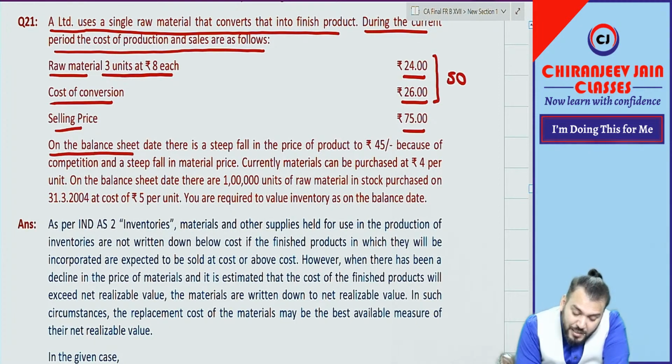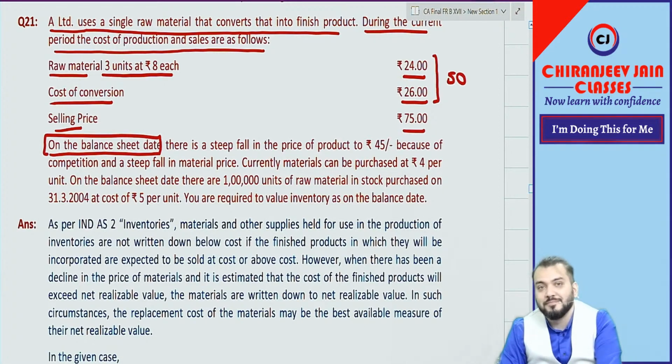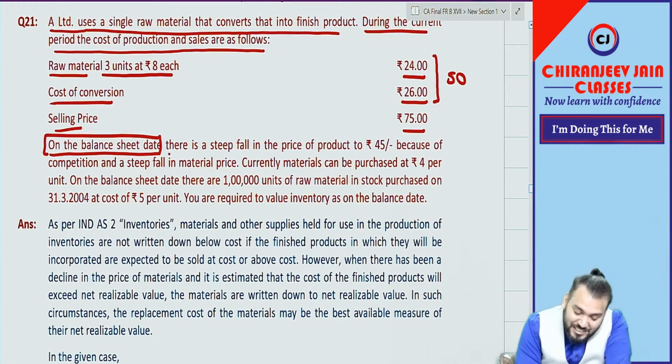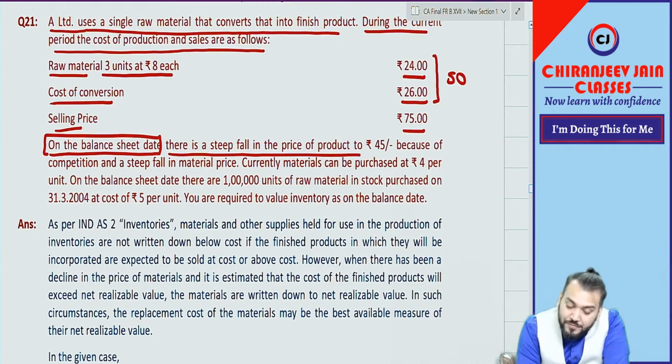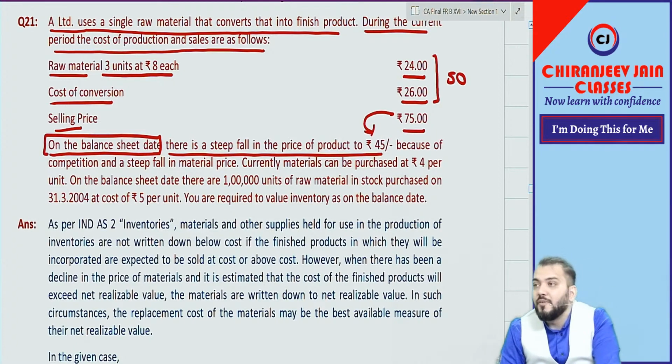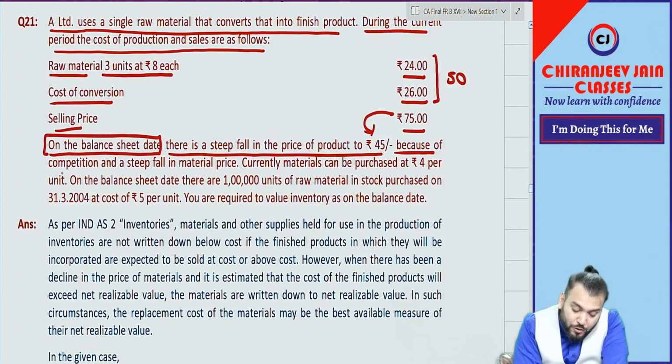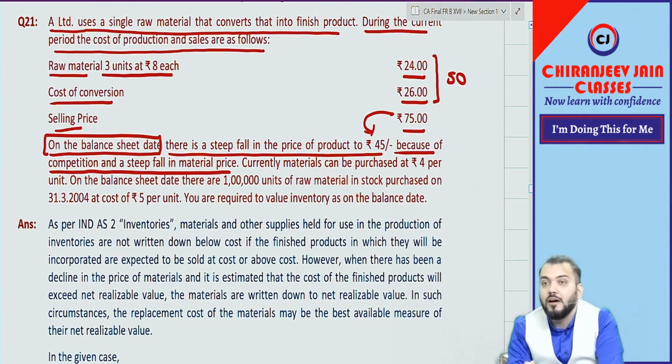On the balance sheet date, oh, I see. There is a steep fall in the price of the product to 45, that is, from 75 it becomes 45. Correct? Because of competition and a steep fall in the material price, the raw material price.